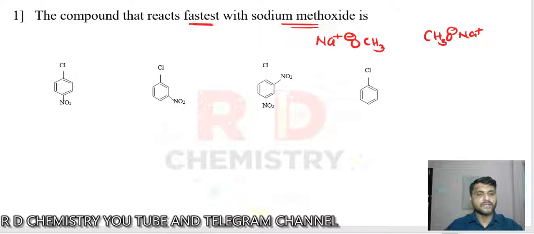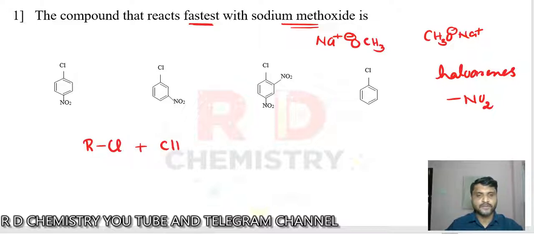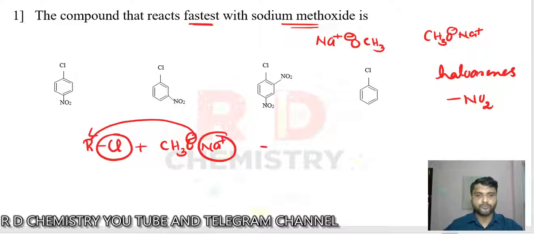Now here in all these cases, the benzene ring is attached to chlorine, so they are haloarenes, and these haloarenes are attached to the electron withdrawing group NO2. Suppose there is an alkyl chloride or aryl halide, we expect the nucleophile, here CH3O minus, to attack the carbon atom and the chlorine to go out. That is, sodium chloride is formed, so we get ROMe plus sodium chloride.